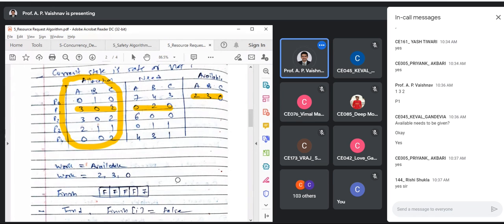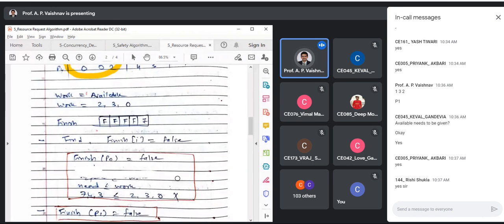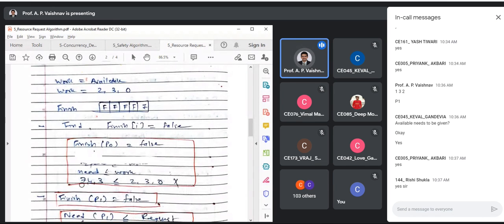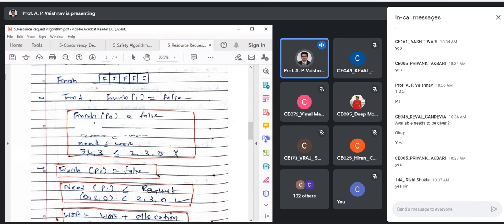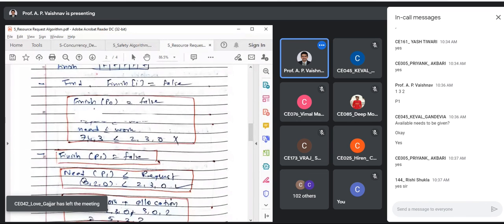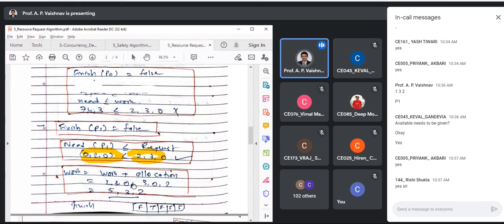Okay. Let us look at the example quickly. 743 is the first. It is still not less than 230, so I can't complete. Okay. Then 020, that is for P1, is less than 230, so we are able to complete. Okay. So now what I'll do? Work plus allocation, right? So my current value will be 532.